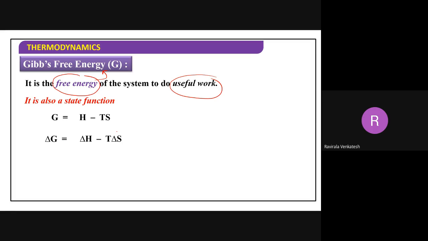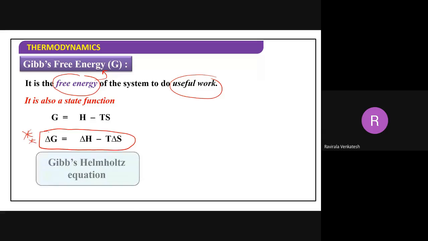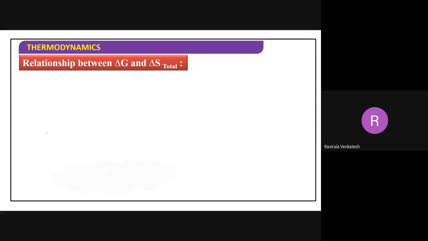Because it's a state function, apply this for enthalpy and entropy also: delta H, and delta S. Now delta G is equal to delta H minus T into delta S, at constant temperature. This is the formula we have to remember to calculate delta G. So remember, delta G is equal to delta H minus T delta S; this formula is very, very important for us. This is called the Gibbs-Helmholtz equation.